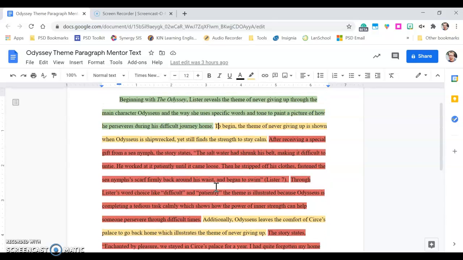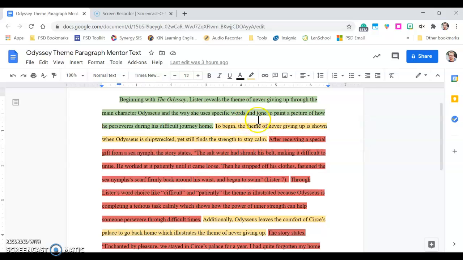And the purpose of this video is to make sure that each of your yellows is a different example from the Odyssey, a different event, a different moment from the Odyssey, and that each of your yellows uses the word theme, right? Because the whole point of the entire essay is to talk about that one theme that's going to show up in the Odyssey, and then later we'll write about how it shows up in your poem that you choose as well. But we can't talk about that theme if we don't reference the theme in the main point, so we have to have the word theme.